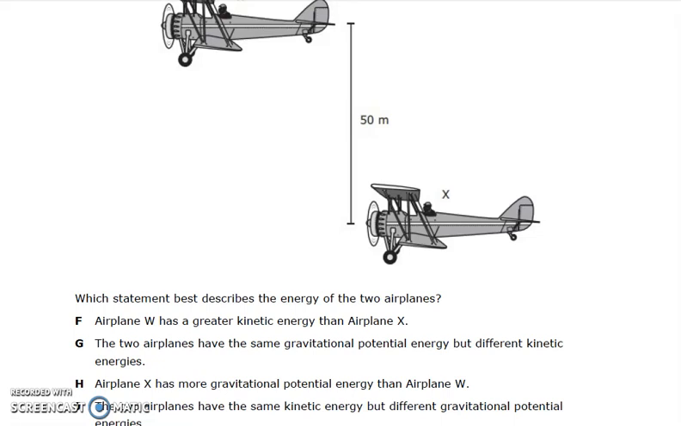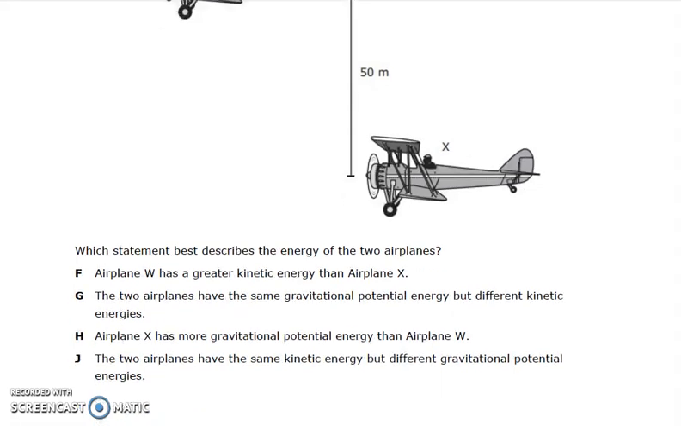F. Airplane W has a greater kinetic energy than airplane X. G. The two airplanes have the same gravitational potential energy but different kinetic energies. H. The airplane X has more gravitational potential energy than airplane W. Or J. The two airplanes have the same kinetic energy but different gravitational potential energies.